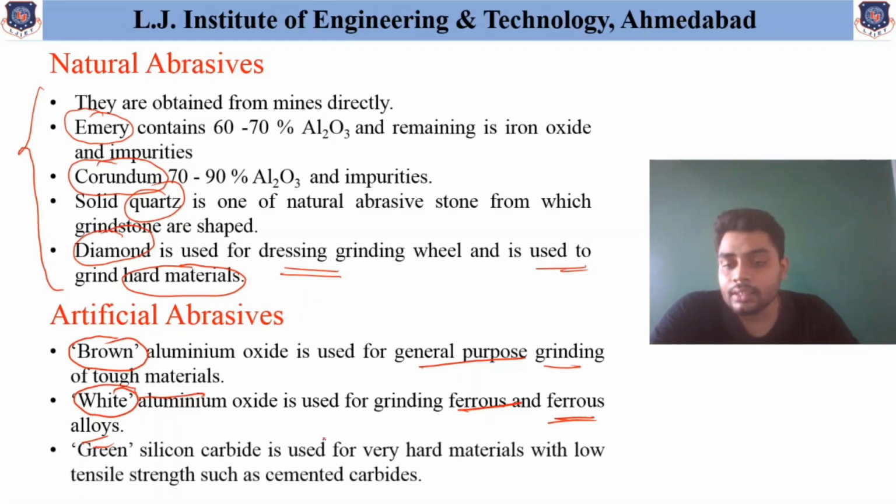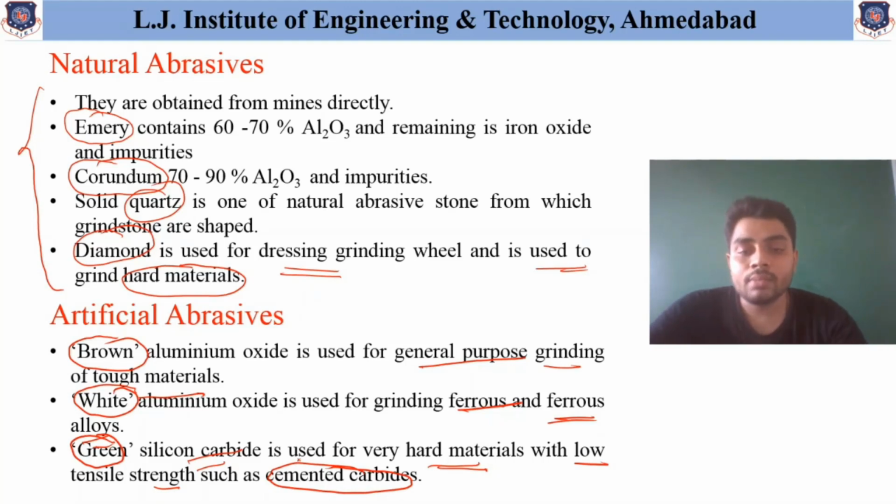Similarly, the green silicon carbide is used for very hard materials that have very low tensile strength, and we can take the example of cemented carbide. So based on the requirement, if it is general purpose, we will use brown aluminium oxide.